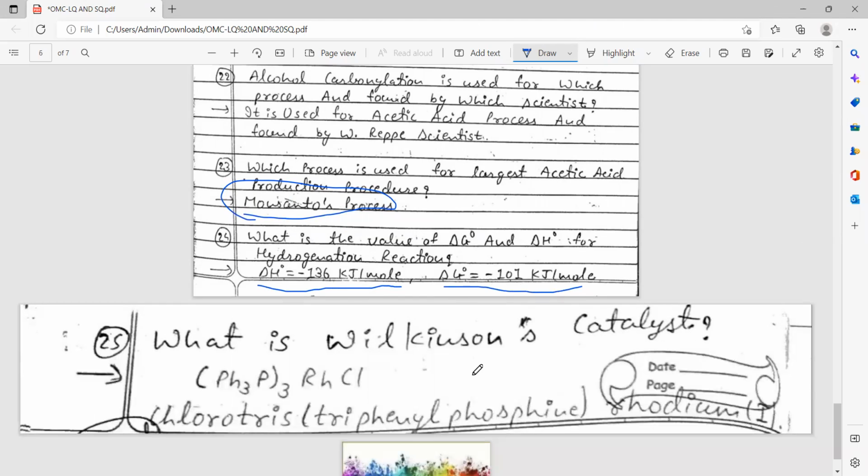It can also be asked what is the structure of Wilkinson catalyst, or what do you mean by Wilkinson catalyst? It is chlorotris(triphenylphosphine)rhodium. You have to write it like this: RhCl(PPh3)3.